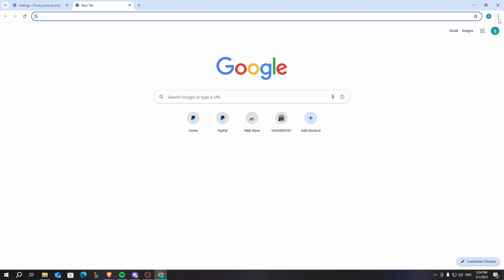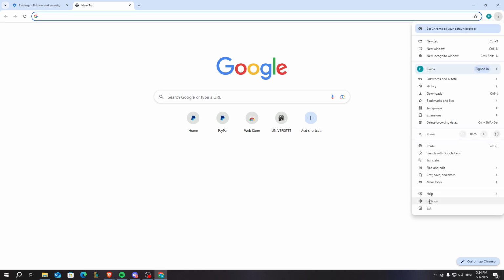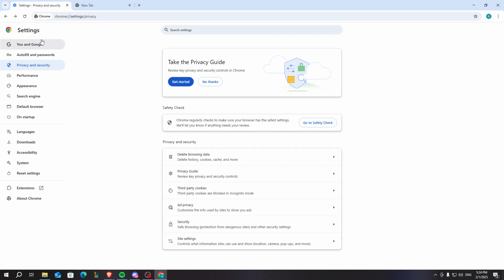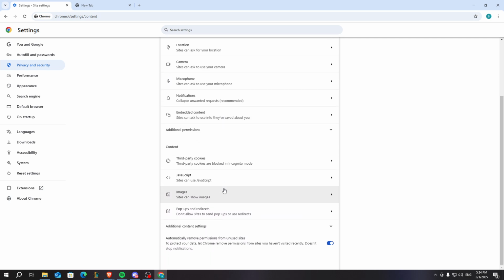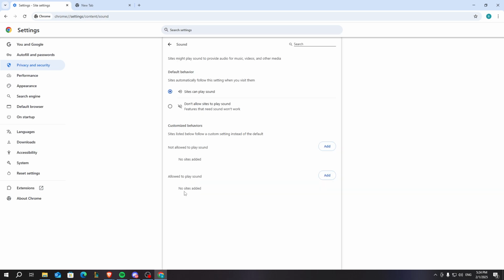So first things first, you need to click on these three dots. After that you go to settings. After you go to settings, you need to go to privacy and security. After you go to privacy and security, you need to look for site settings. After that, you need to scroll down a little bit until you can see the additional content settings. And here the sound panel should be located.